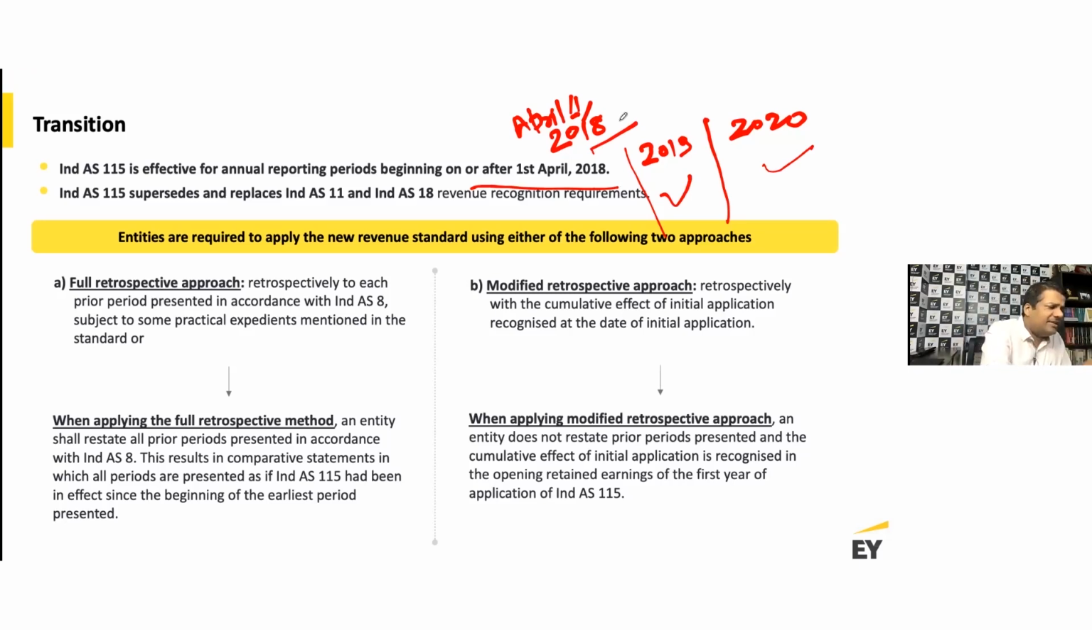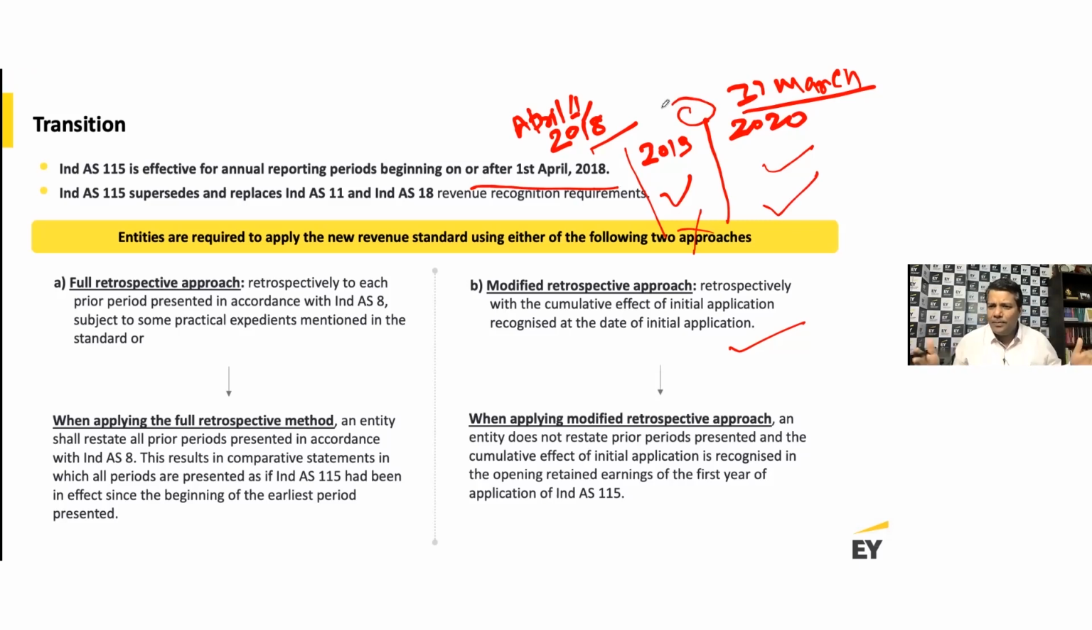Okay, if you were to not follow the full retrospective approach, but you follow the modified retrospective approach, and let's say you were doing the financial statement for 31st of March 2020, then what the modified retrospective approach suggests is that you don't need to do anything for 2019. You only make the change and apply it for 2020. What does that mean? That you make an opening retained earning adjustment at the beginning of 2020. So here you will make an opening retained earning adjustment.